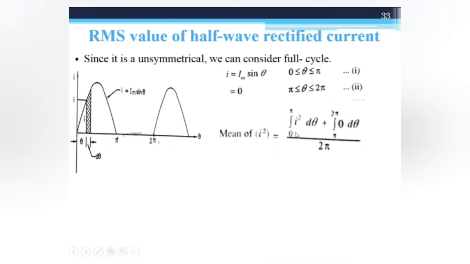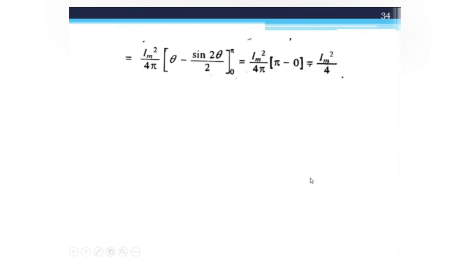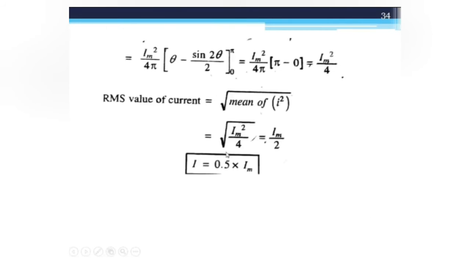So again mean of I square is 1 upon T, integration 0 to T, I square d theta. Here T is 2 pi, and we separate these two limits from 0 to pi and pi to 2 pi. So our equation becomes like this. Put the value of the instantaneous value of current, again integrate, and you will get the RMS value of half-wave rectifier current is 0.5 into Im.